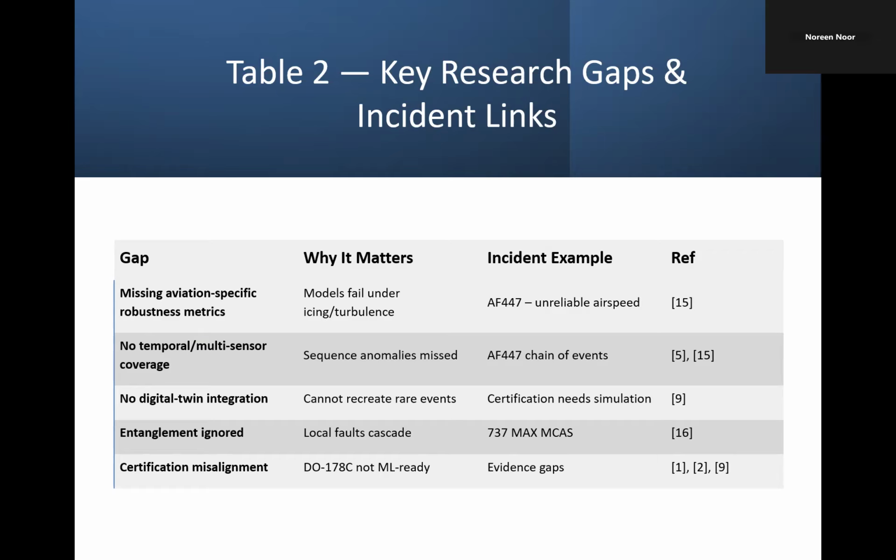The second accident is the 737 MAX MCAS accidents. Those showed what happens when a system relies on a single sensor and isn't comprehensively tested in failure scenarios. So these incidents make it clear that aviation cannot ignore hazard-based testing. We need this kind of testing in aviation. So these should be considered in the future framework.